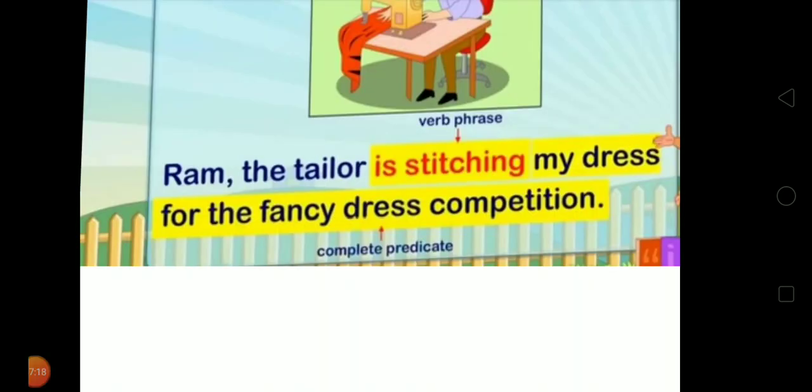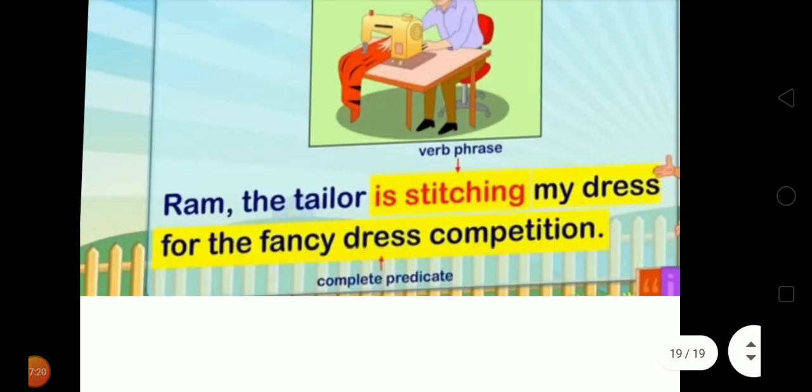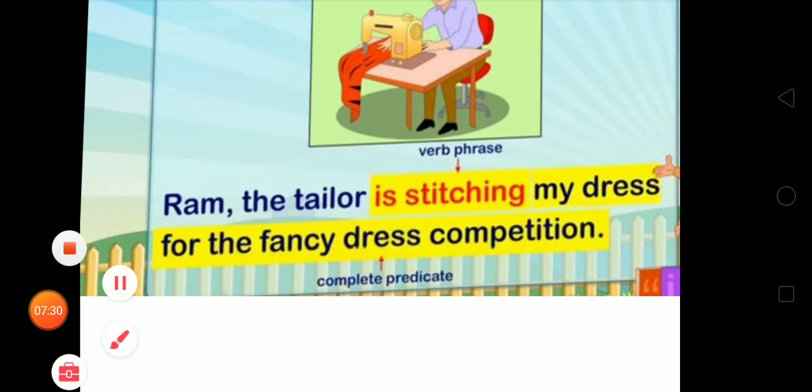For example, Ram the tailor is stitching my dress for the fancy dress competition. So students, the subject is Ram the tailor. Now next, is stitching is the verb phrase, and my dress for the fancy dress competition. So this is the complete predicate.